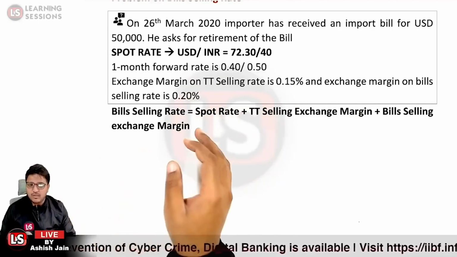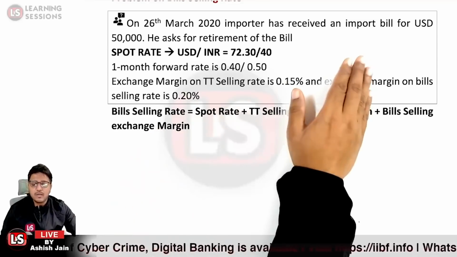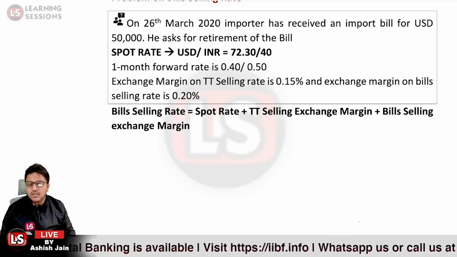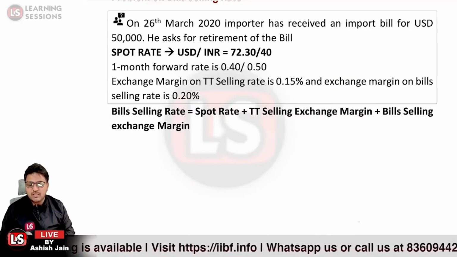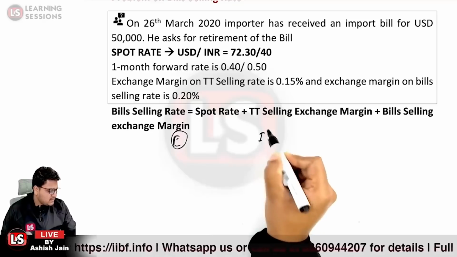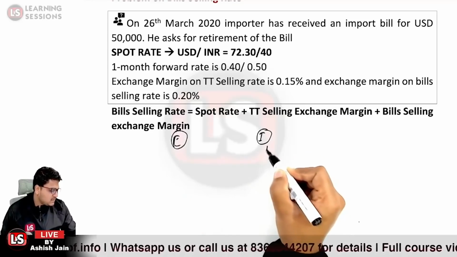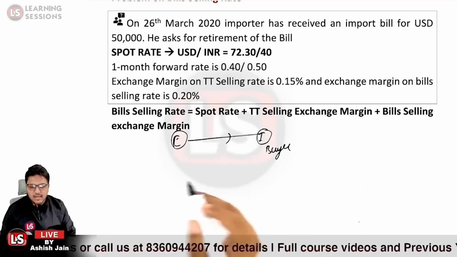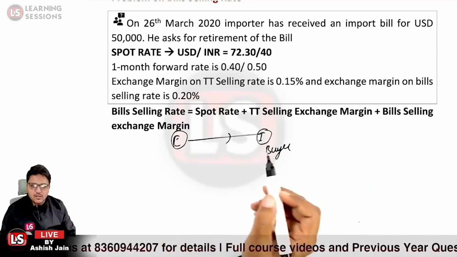Now what is the retirement of a bill? Import bill is basically a bill which was accepted by you, and further you need to pay off the amount. Which I just told you related to the bill scenario, where E is the exporter and I is the importer, the buyer over here. The exporter has shipped the goods, but the importer has not paid the amount yet.